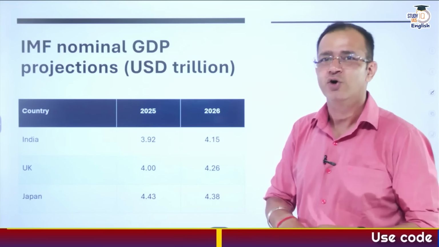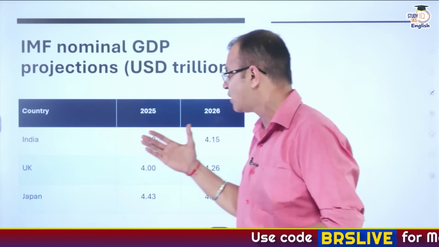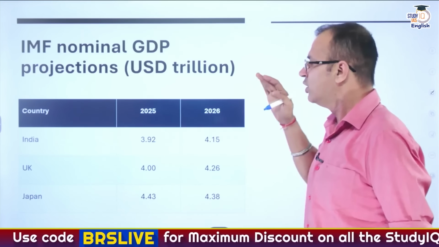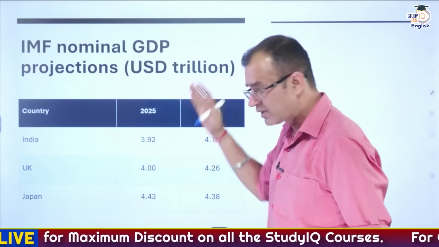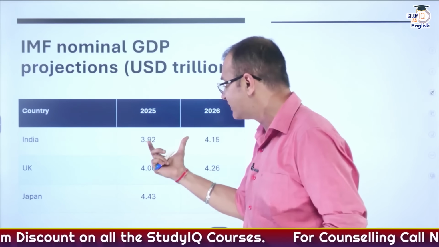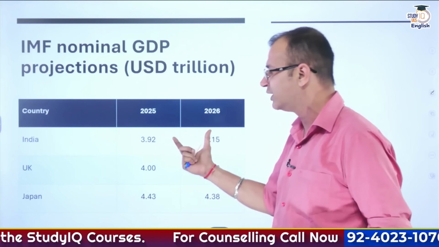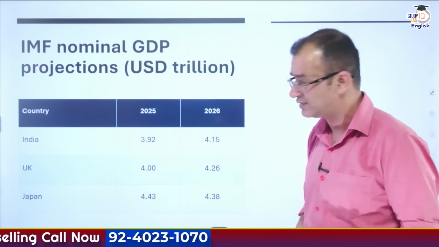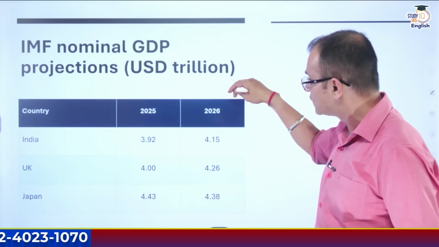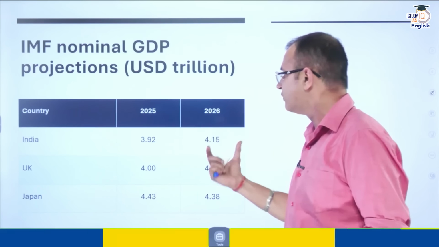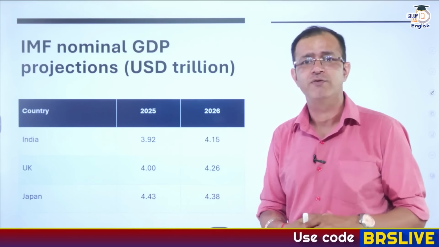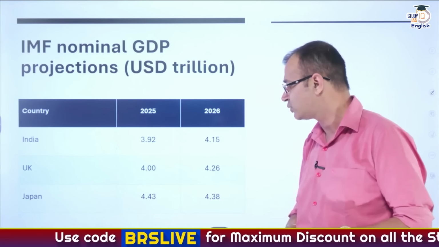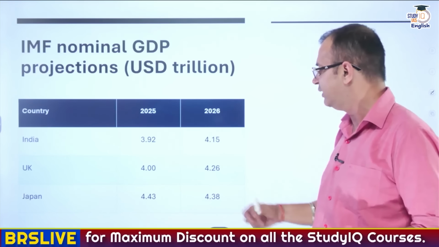Now, these are the nominal GDP projections in US dollar trillions for 2025 and 2026. In 2025, India's economy is 3.92 trillion dollars. The UK was 4.0 and Japan was at $4.43 trillion. For 2026, India's economy will be $4.15 trillion. At the same time, the UK's will be 4.26 and Japan's will be 4.38.